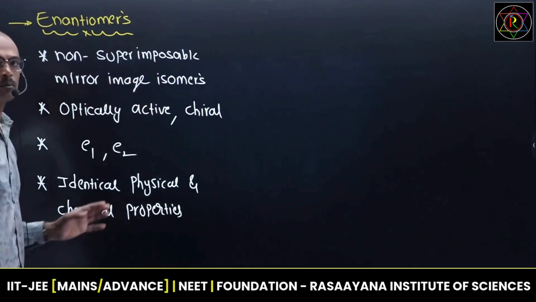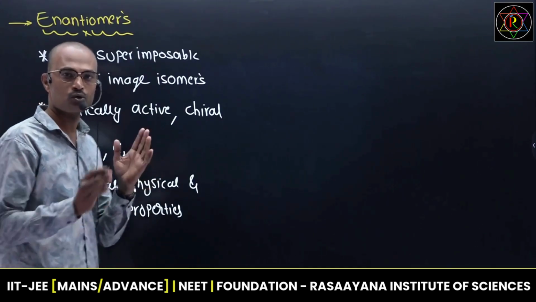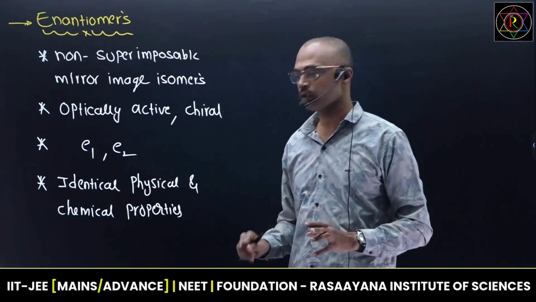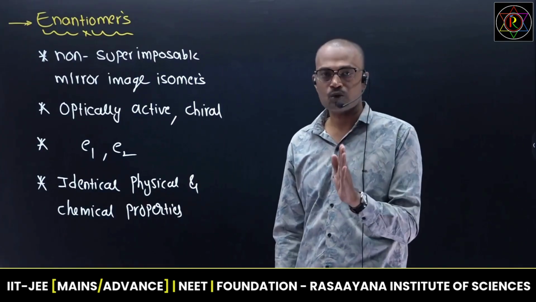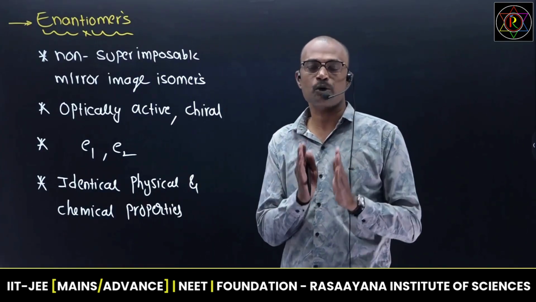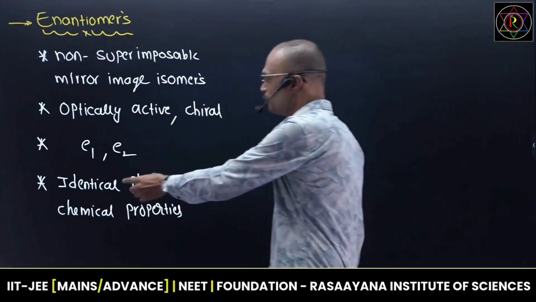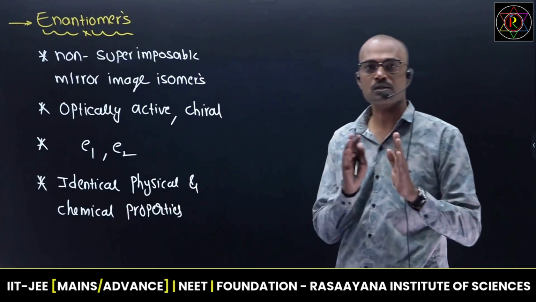Almost all physical properties are the same, such as melting point, boiling point, solubility, and density. In the same way for chemical properties, both enantiomers have the same characteristic property while reacting with a selective stereoisomer.